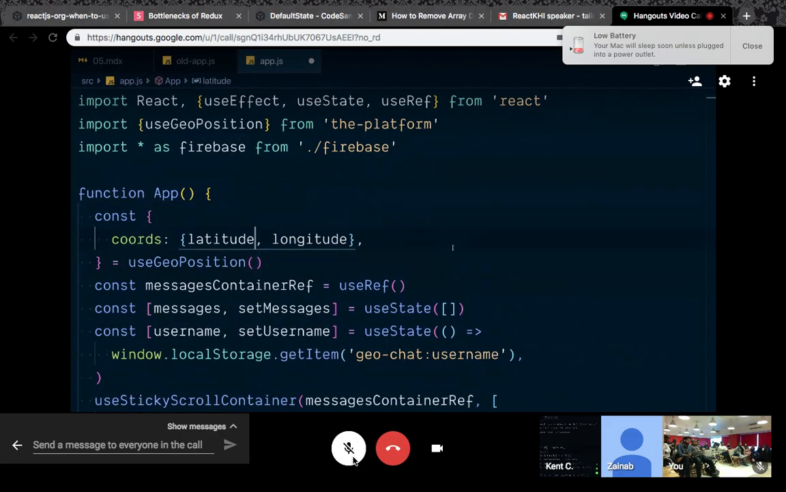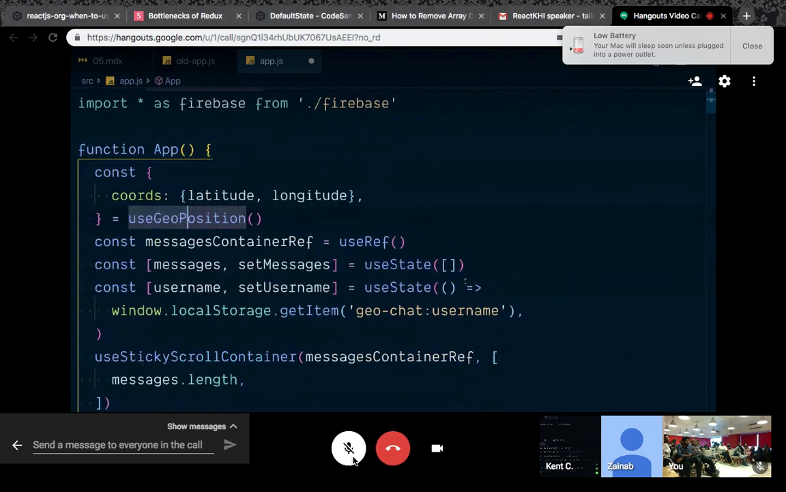With that, I'm going to get my latitude and longitude, and I don't need to attach it to my component instance or anything like that. I'm just literally using these variables in my function. I don't know how it could possibly be easier than that. And then we've got a ref, so we're using the useRef hook. And then we have our state for messages and our username.